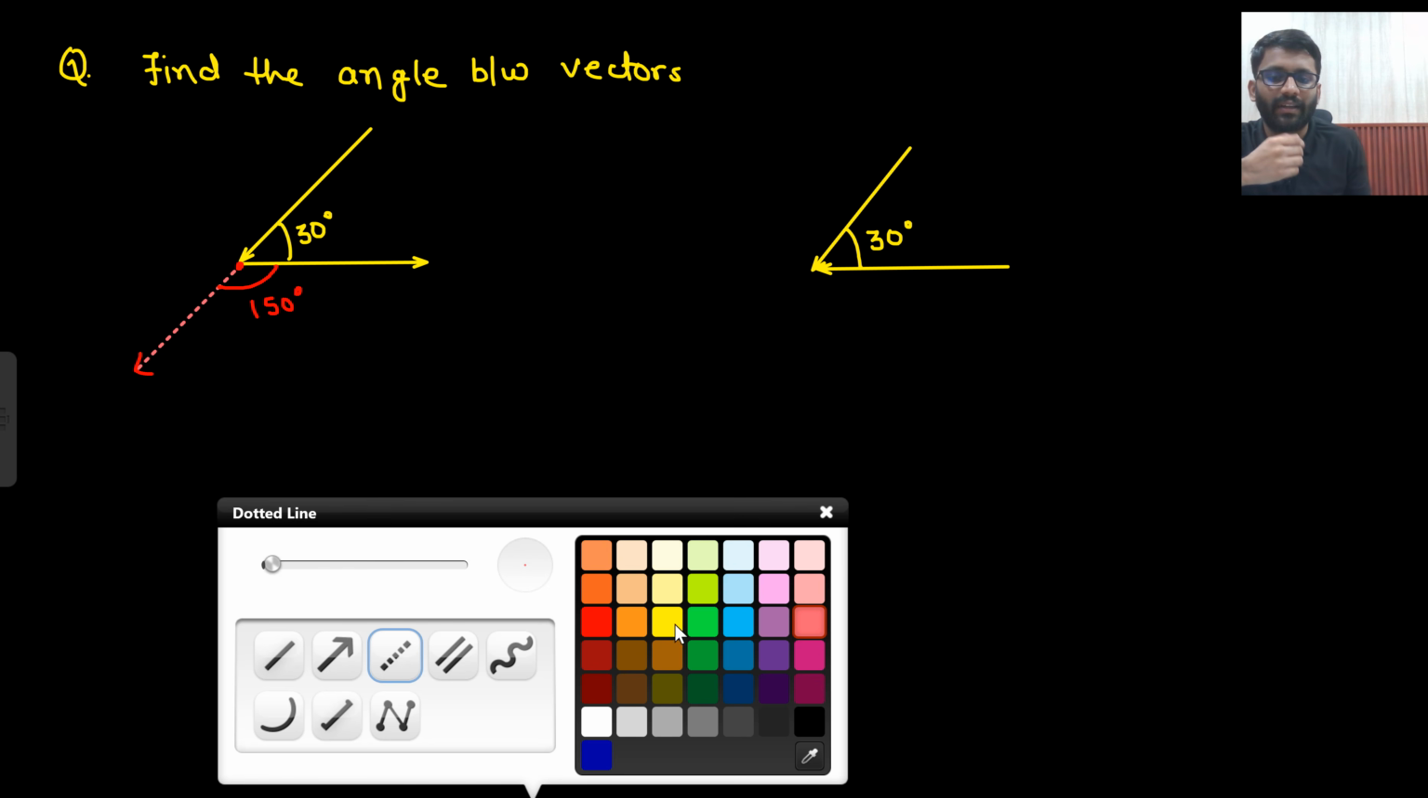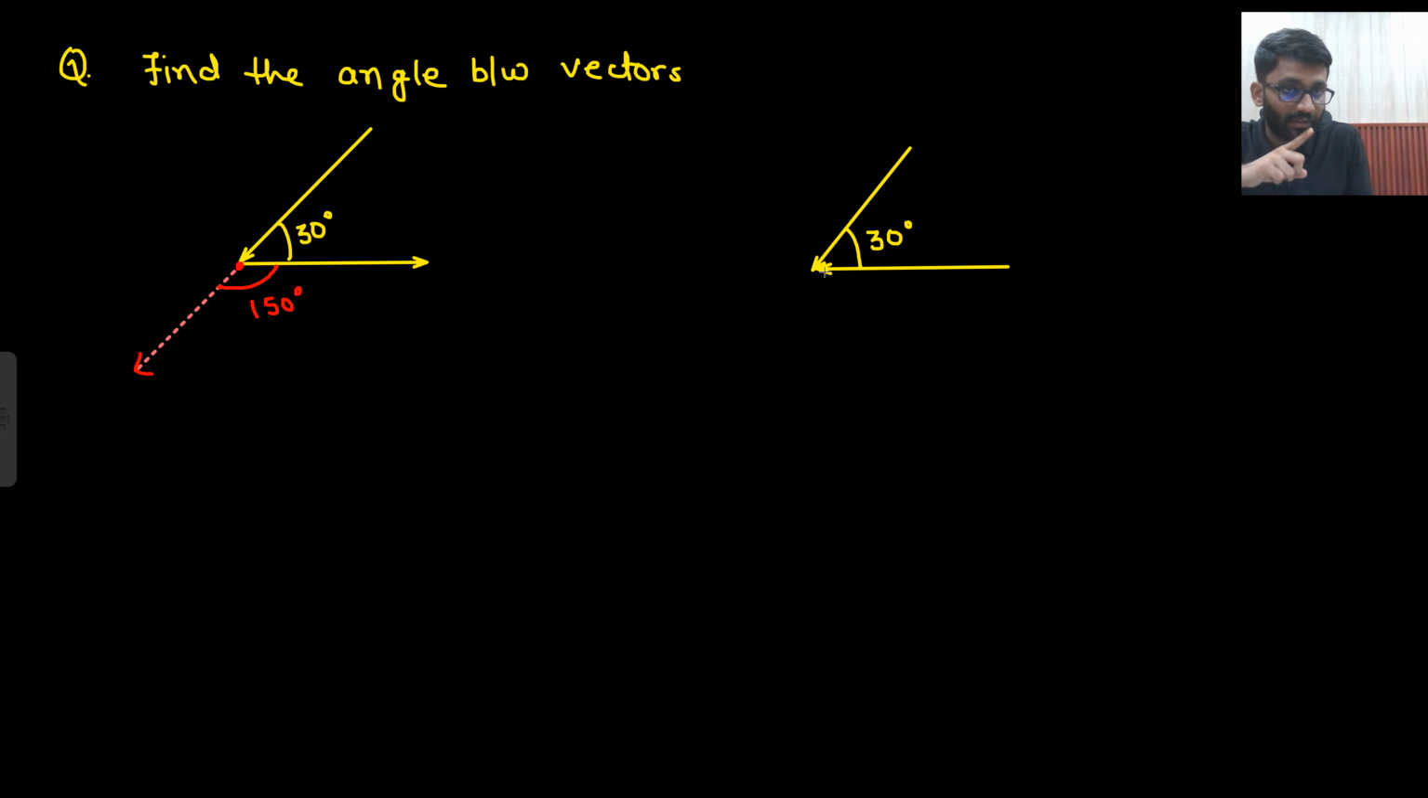If I need to tell the angle here, what will I do? Here head to head are connected, and I need to connect tail to tail. So I will extend this here. What is the angle between these two? This angle will be 30 degree only, since angles in front of each other are equal. This is 30, this is 30. So the angle between these two is 150 degree, and here it is 30 degree.